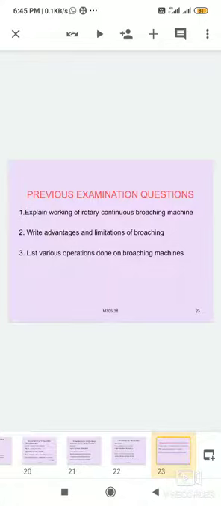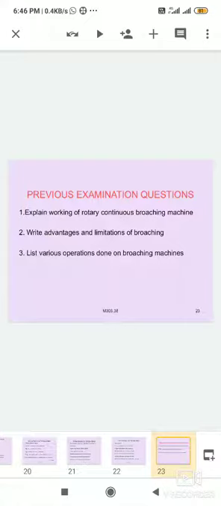Very light and delicate jobs cannot be broached. The machine must be very rigid to control vibrations. A large amount of metal cannot be removed by broaching machines. These are the advantages and limitations to write.